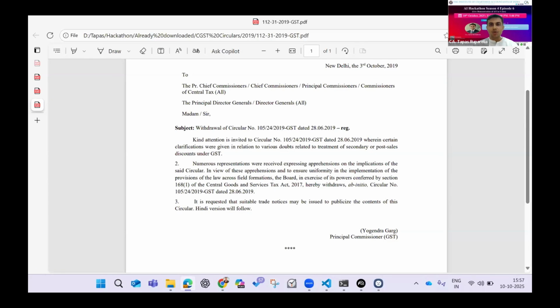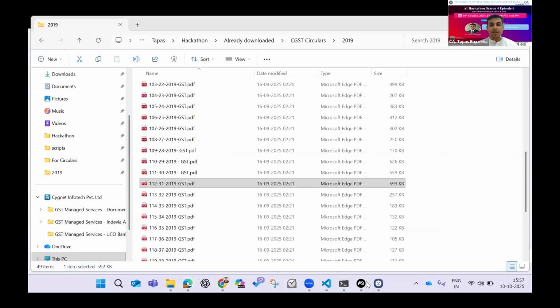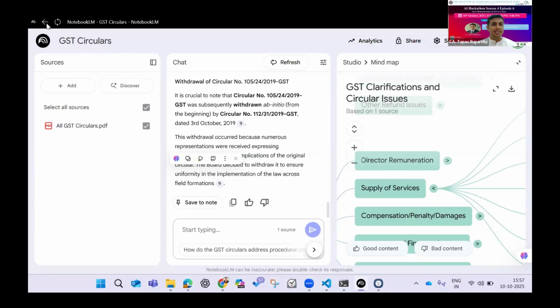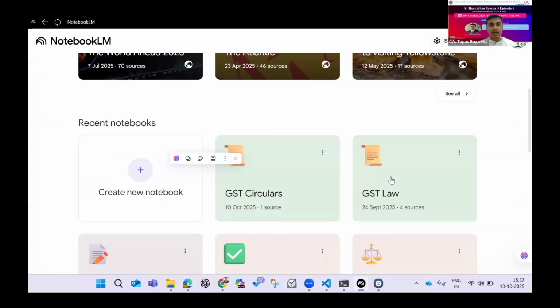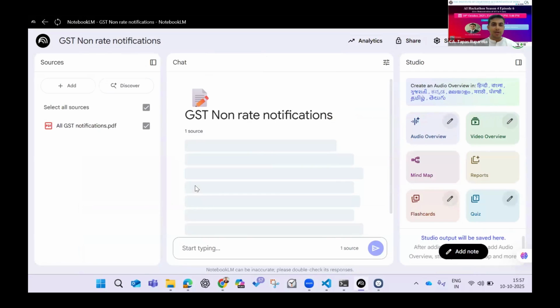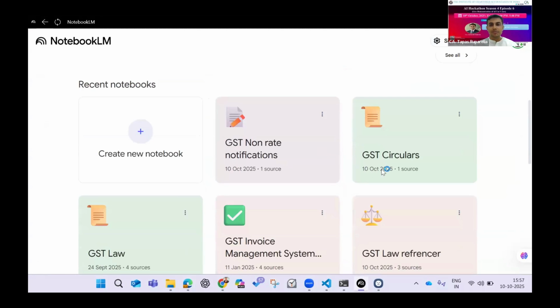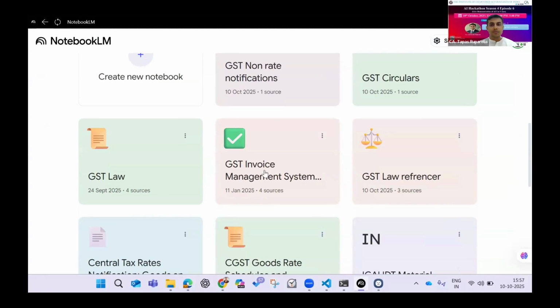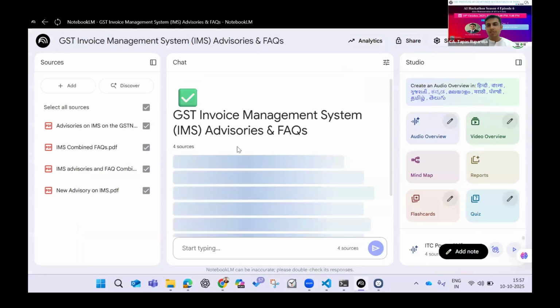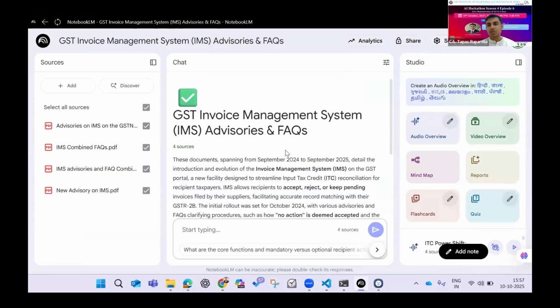Similarly, I have done the exact same thing for the GST notifications that I have downloaded. I will come here. Sorry, this is the rate notifications. So yeah, this is again the invoice management system, which is something that is new under GST.